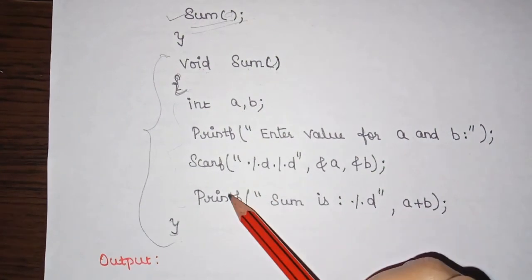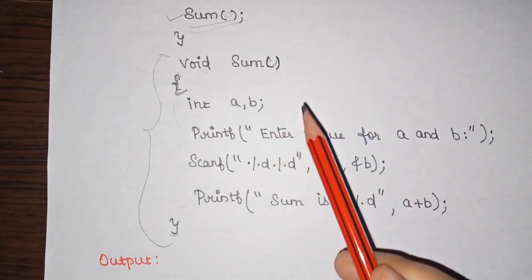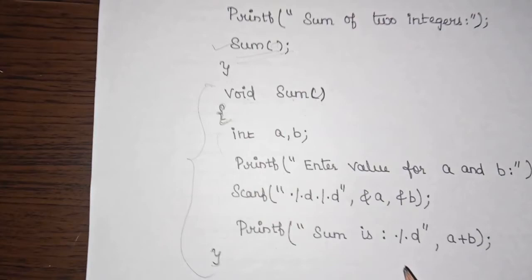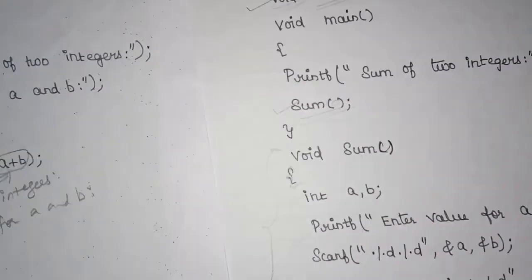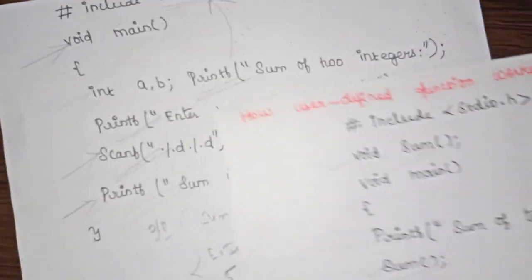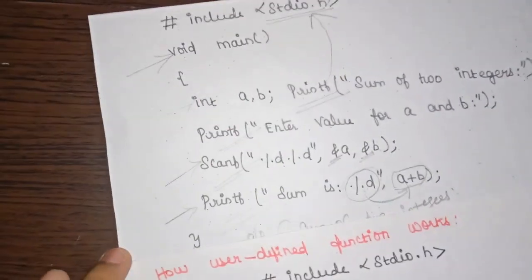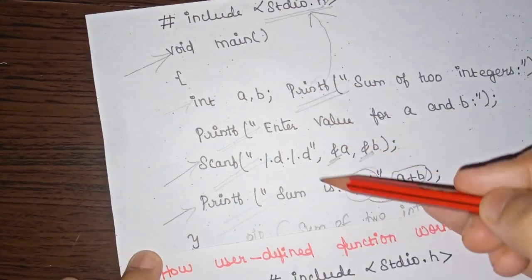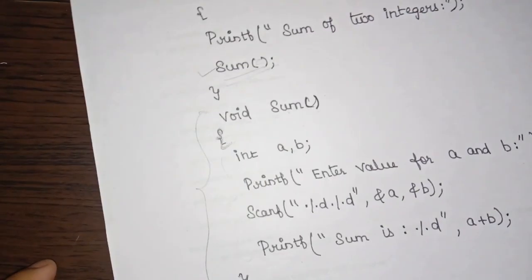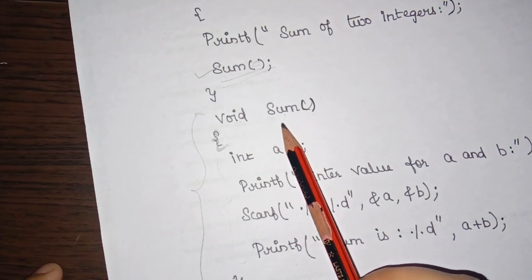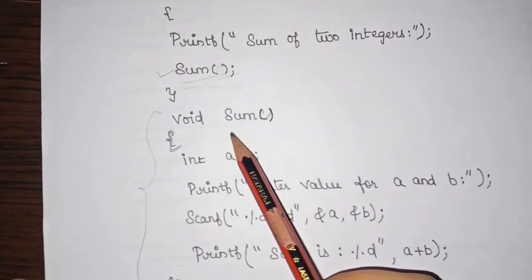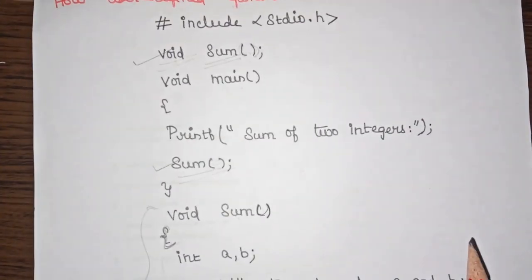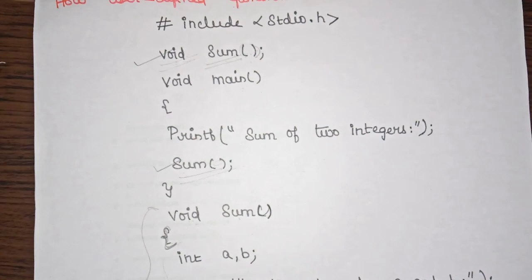Instead of writing it directly, here I am using a user defined function to write the same set of statements. If you compare with the previous program, you can see the differences, right? Inside the main function we had this set of code, and instead of writing it in the main function, I have created my function named sum, and inside this function I have written all those statements.